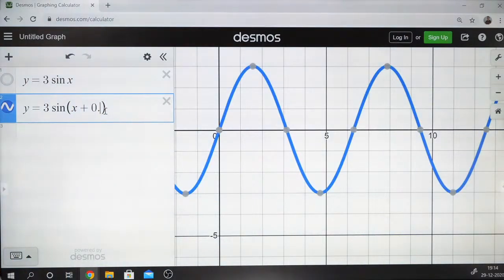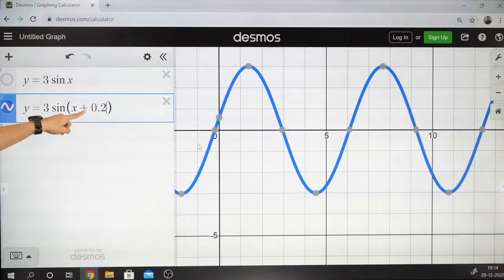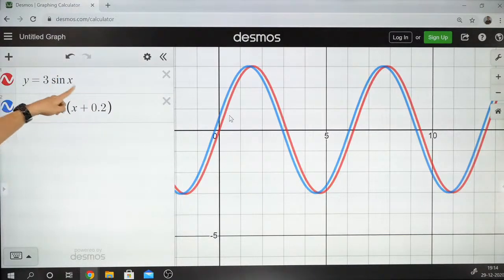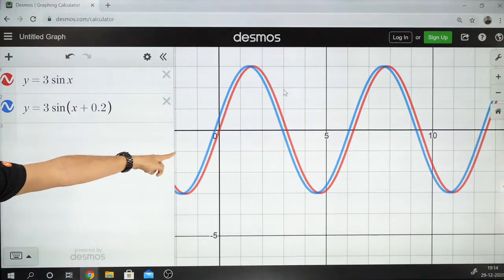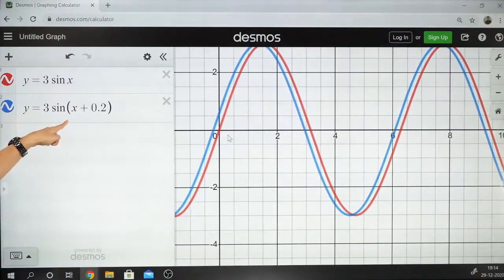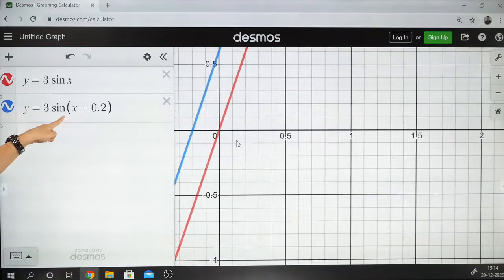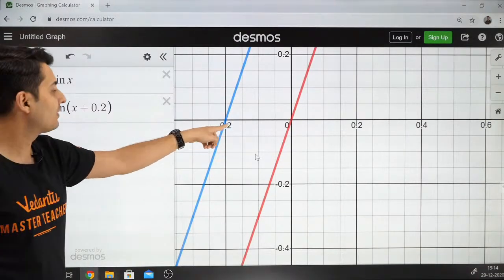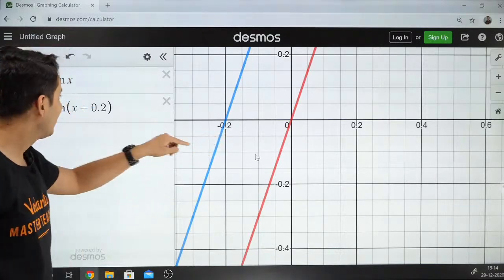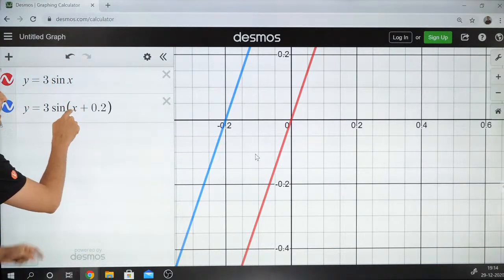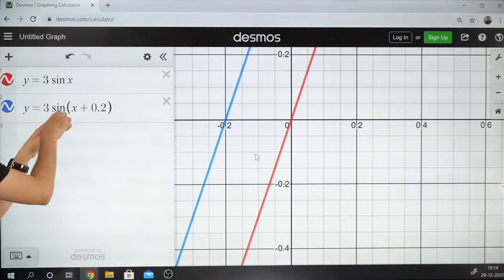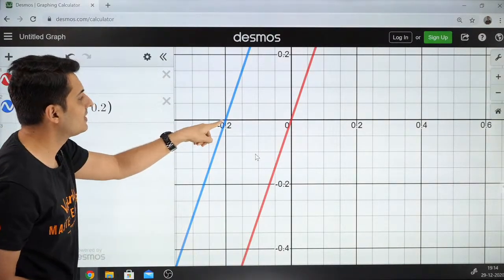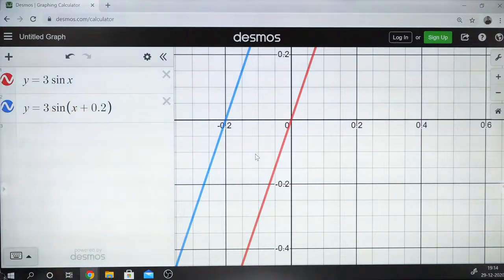x plus, let's say, 0.2. This graph has shifted behind. If you notice, look at that red graph. The red graph was passing through 0. The blue graph is passing through minus 0.2. If you don't believe me, check it out. It has shifted by minus 0.2. You know why? Because when you put the value of x as negative 0.2, then the value of sine will be 0. Think about it.